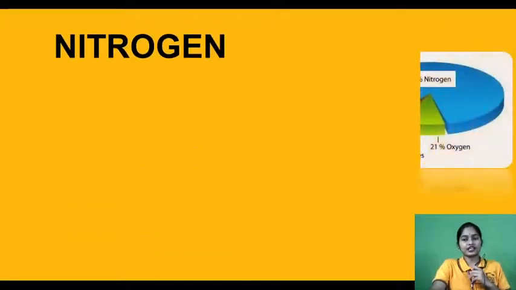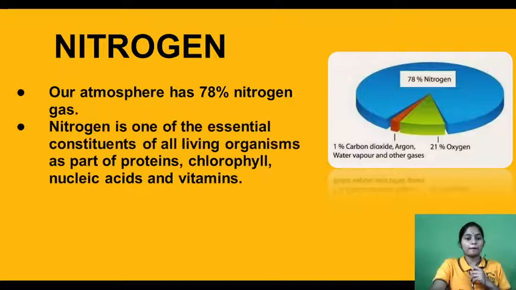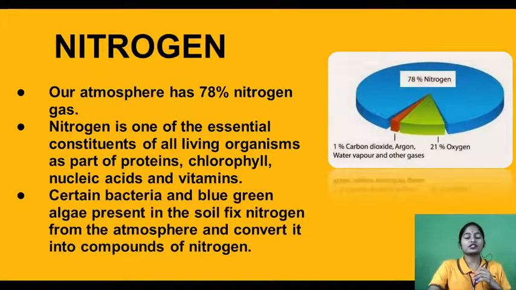See, 78% of our atmosphere is nitrogen, but this nitrogen cannot be taken by the plants. And nitrogen is very important for us because proteins, chlorophylls, nucleic acids, vitamins, etc., everything is made up of nitrogen. So certain bacteria like Rhizobium bacteria and blue-green algae are present in the soil. They fix the nitrogen from the atmosphere and convert it into compounds of nitrogen, which the plants will take and utilize in their food.